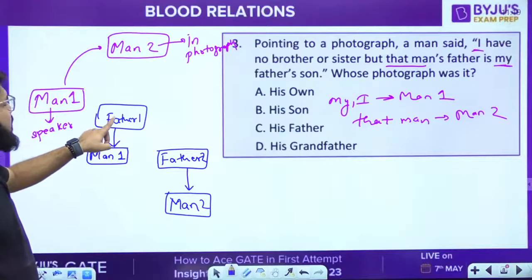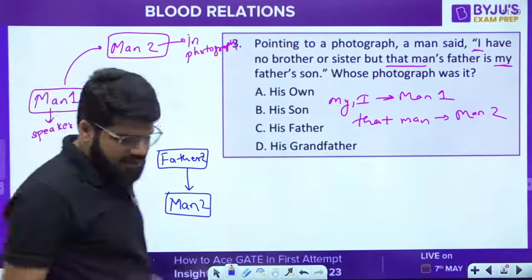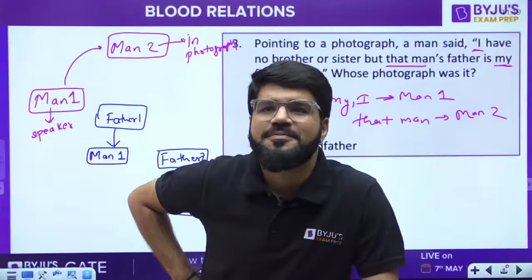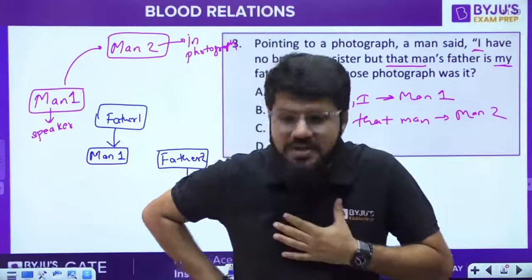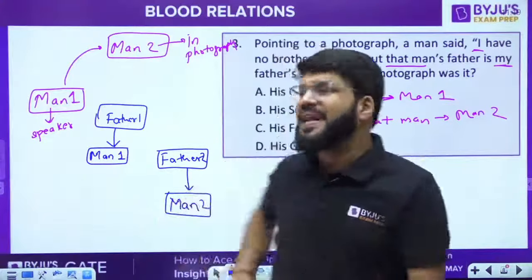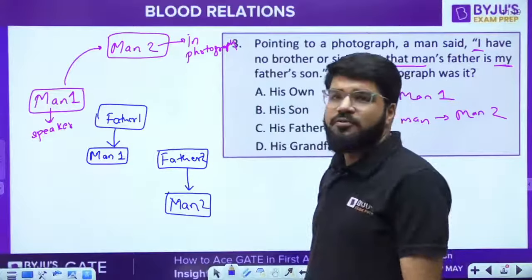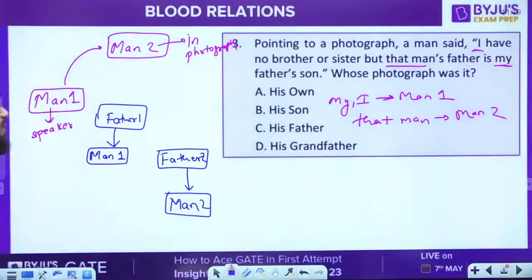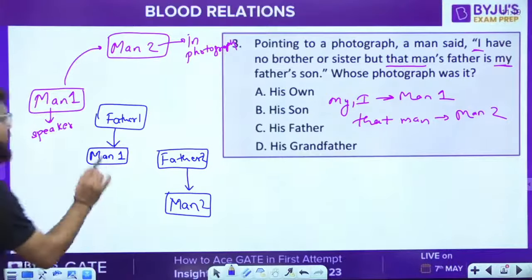Okay, I have a father, and my father's son. Who will be my father's son? Of course, either me or my siblings, but I have no brother or sister. So first of all, these two are equal.